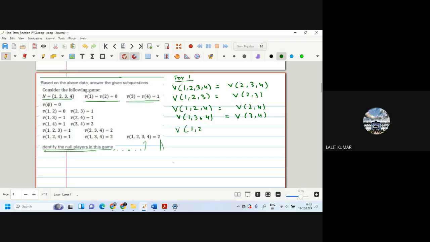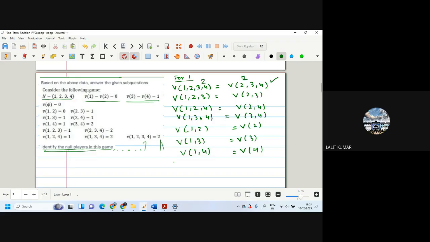Value of 1, 2 should be equal to value of 2. Value of 1, 3 should be equal to value of 3. Value of 1, 4 should be equal to value of 4. So to check for 1, you check these conditions. So 1, 2, 3, 4 is 2. 2, 3, 4 is 2.